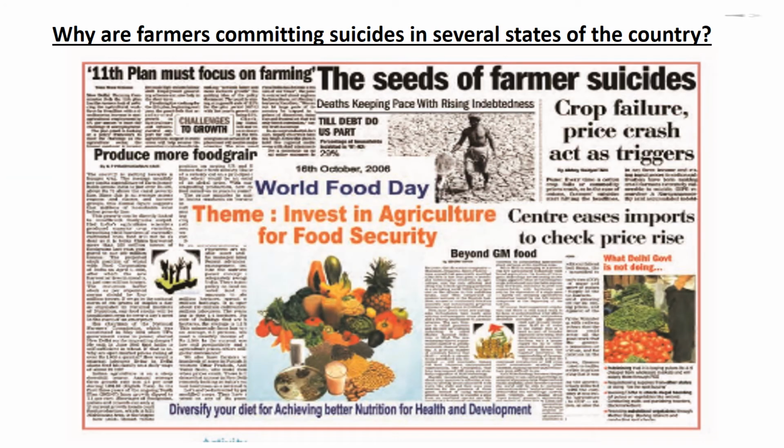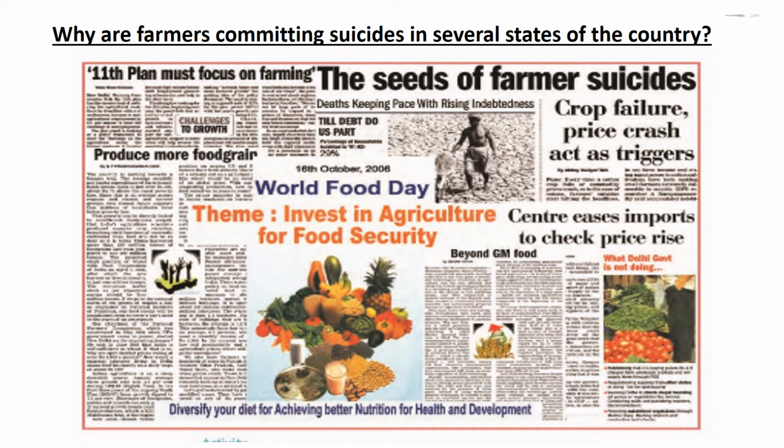So children, moving on to the next topic, it's a concern-raising topic. Why are farmers committing suicides in several states of the country? When farmers have been facing so many problems and land under agriculture is decreasing, can we think of alternative employment opportunities in the agriculture sector?